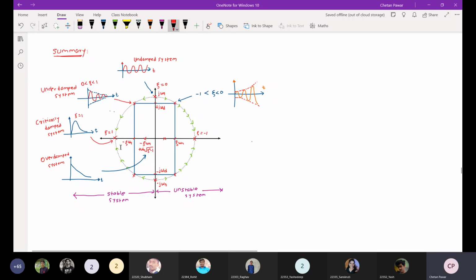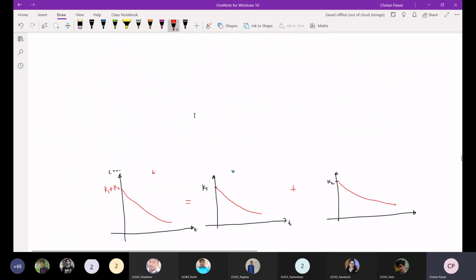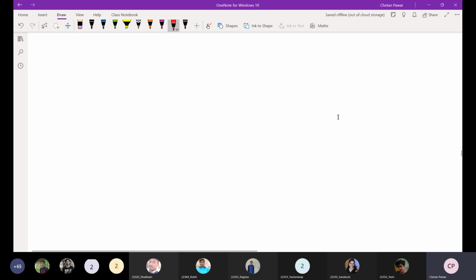And when you increase zeta greater than 1, one pole will start moving in this direction and another pole in that direction. The other pole I haven't drawn here. One pole is minus zeta omega n plus omega n square root of zeta square minus 1. Only this system we have seen.